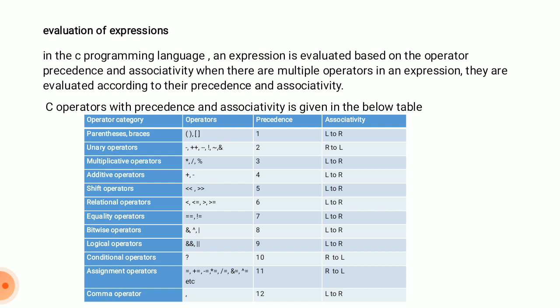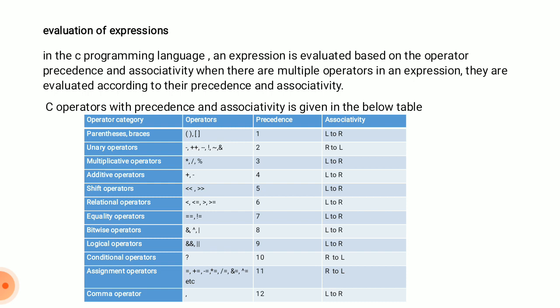Additive operators are plus and minus. Shift operators are left shift and right shift. Relational operators are less than or equal to, greater than or equal to, equal to, and not equal to.